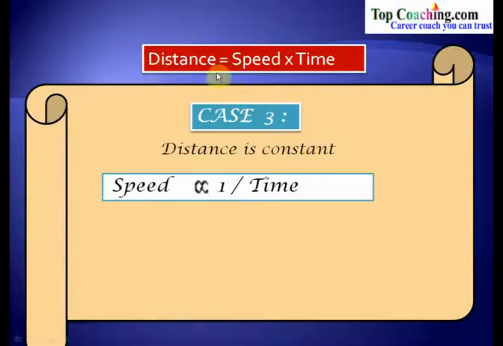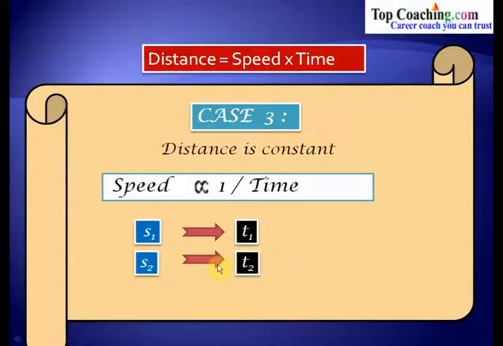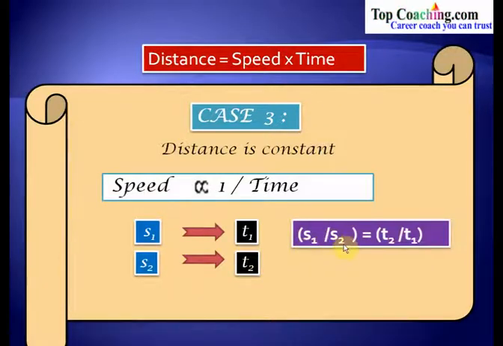When we keep the distance constant in this equation, we get speed into time equal to constant, and so we can say speed is inversely proportional to time. Again, let us say that in the speed s1 we have traveled for the time t1, and for the speed s2 we have traveled for the time t2. Now what is the relation between s1, t1, s2 and t2? This relation would be s1 by s2 is equal to t2 by t1, not t1 by t2. The relation between speed and time is that both are inversely proportional to each other when the distance is constant.